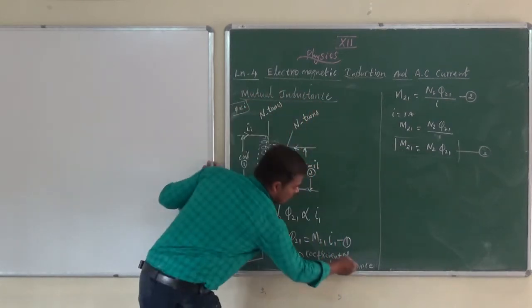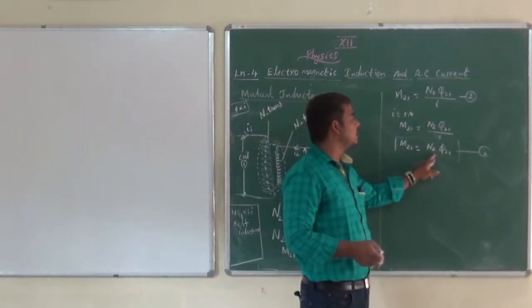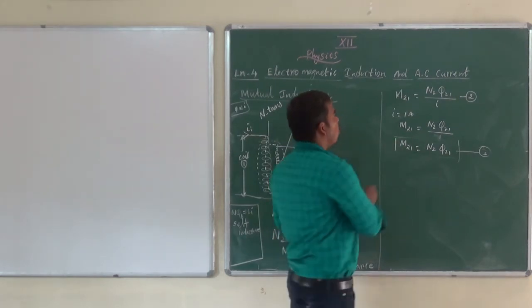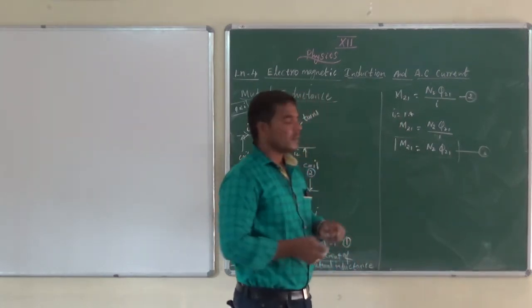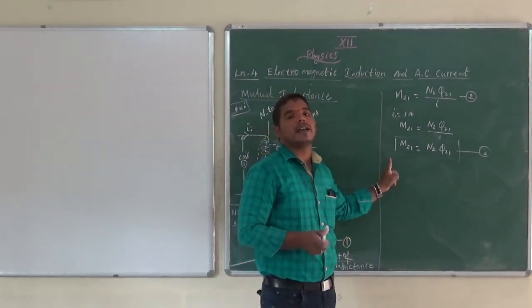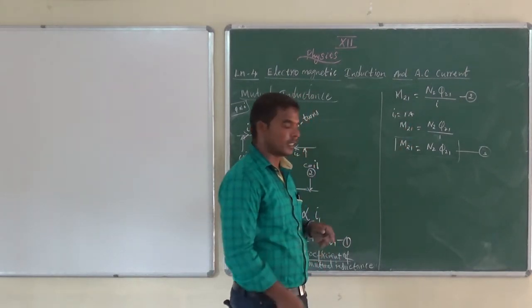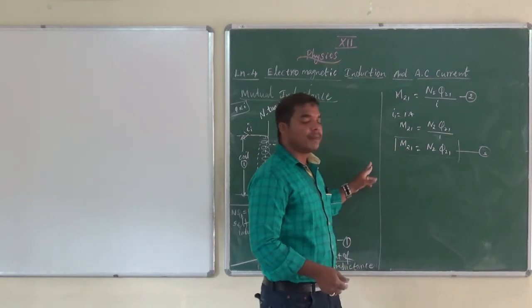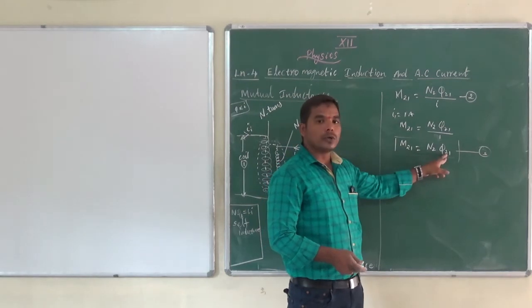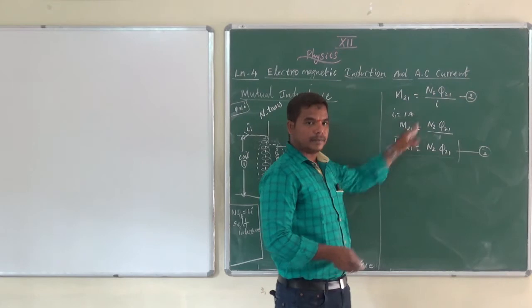Coefficient of mutual inductance. So the coefficient of mutual inductance of the coil is defined as follows. When 1 ampere current enters coil 1, the flux linkage in coil 2 is known as the coefficient of mutual inductance. Otherwise, when the flux linkage in the second coil is N2 phi21, the current entering coil 1 is 1 ampere.